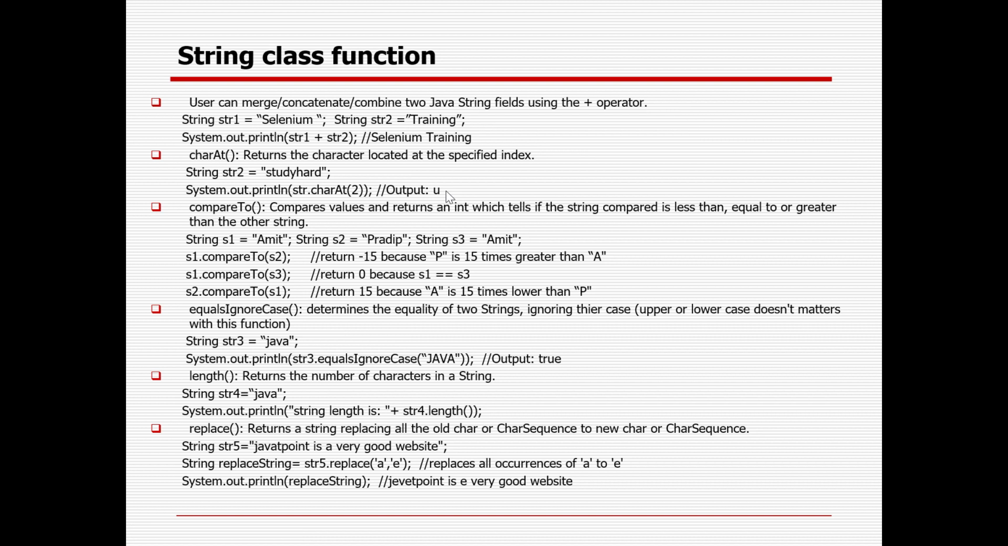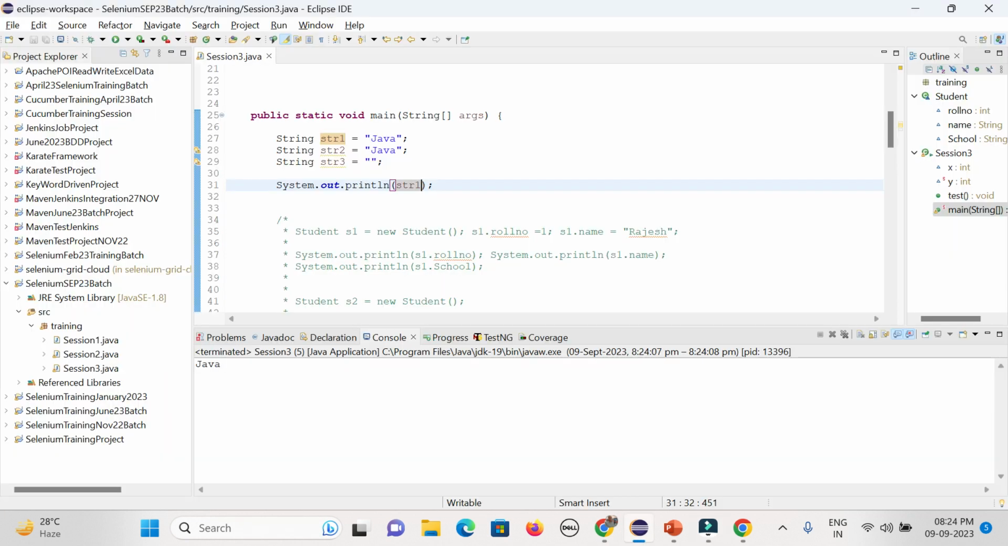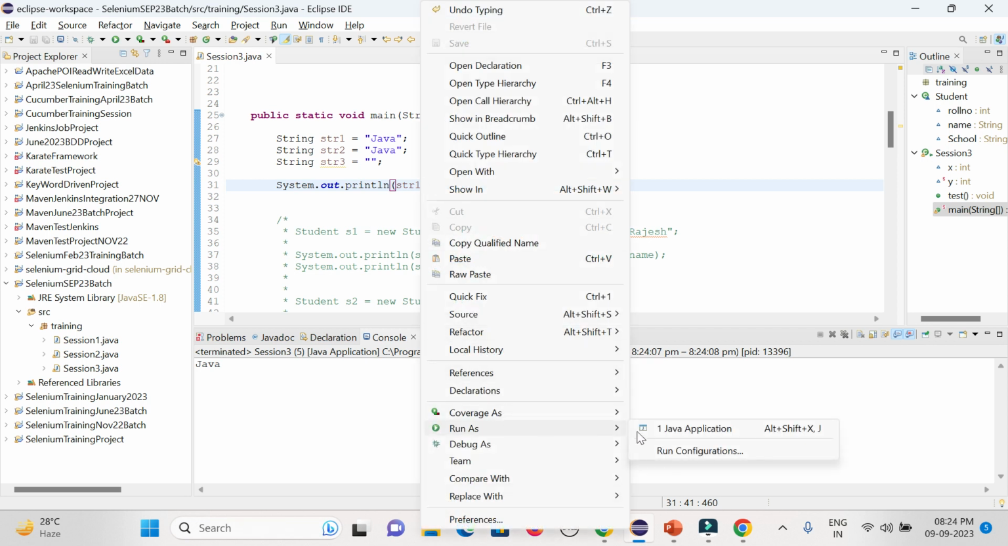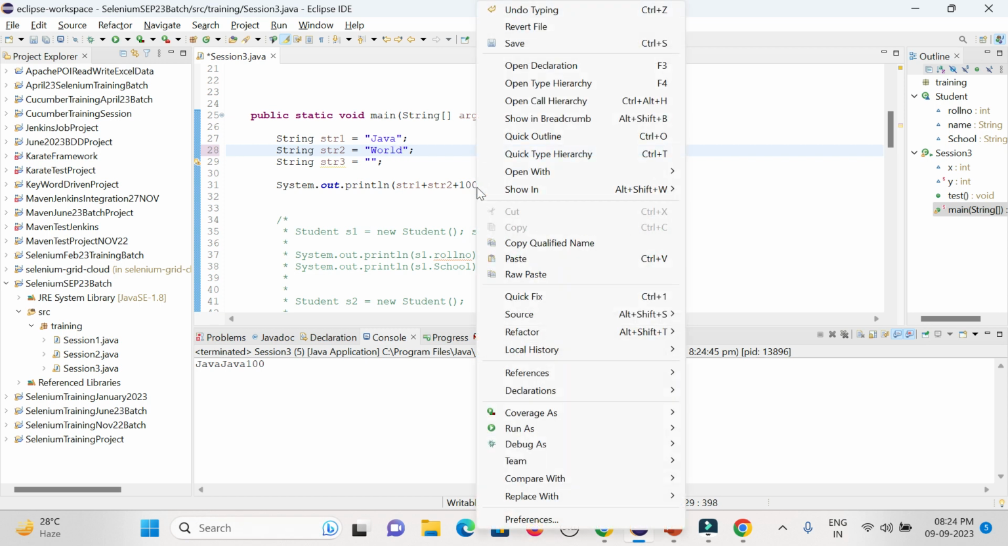You can concatenate a string, means you can add something, pre or post concatenate also. You can add multiple strings, str1 plus str2, suppose plus 100. It will simply be added, it will not be an addition operation. It is a concatenation. You could see Java 100. You can put Java wall, change it, and it will be Java wall and 100.